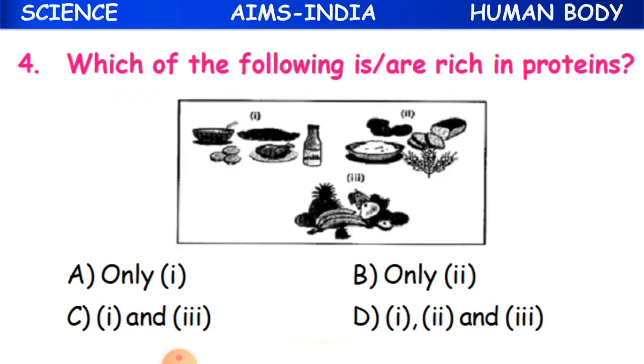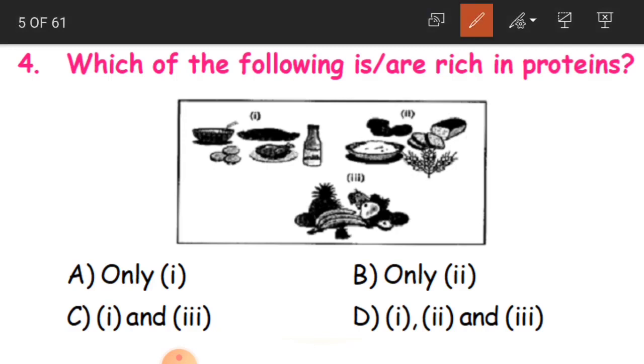Now we'll go with the fourth question. Which of the following is or are rich in proteins? See, you have got the first, second and third columns of main objects. First is where you can see milk, eggs, meat, fish and all that. Second is bread and some maize, wheat, rice, and the third one has fruits.